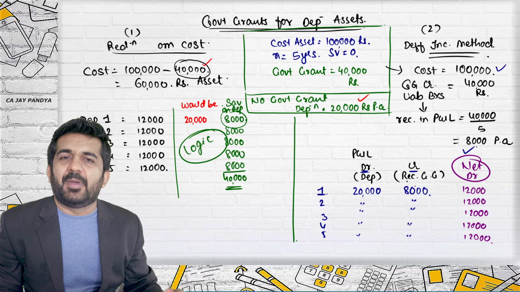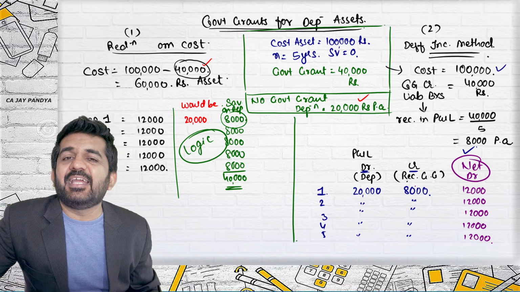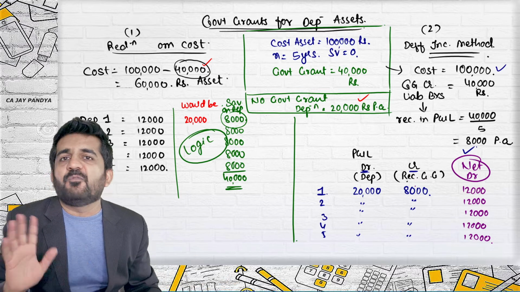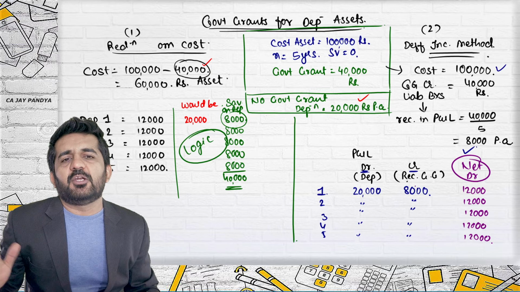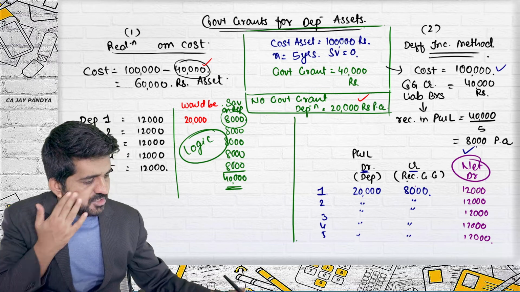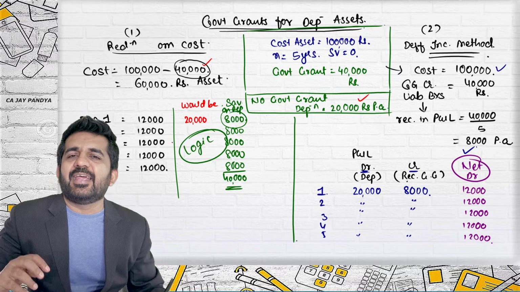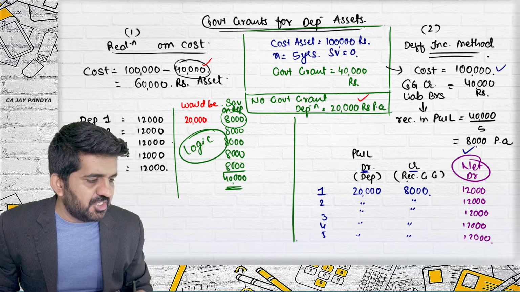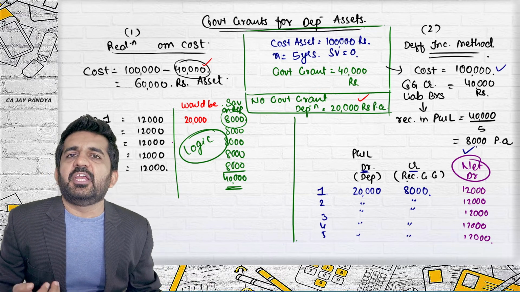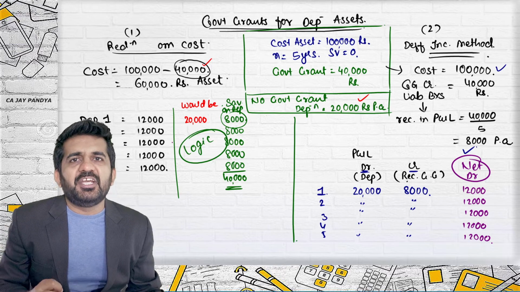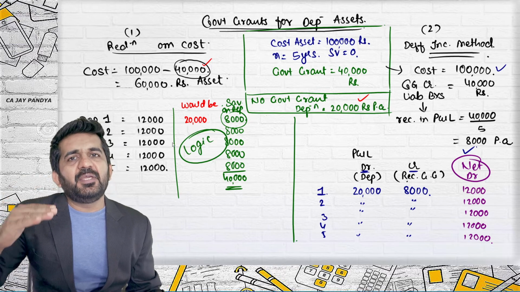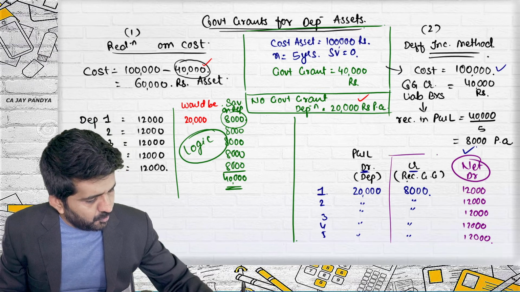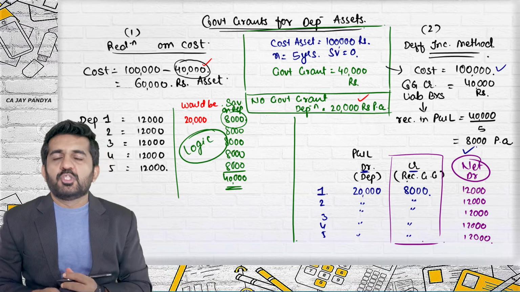And believe me, these two methods are mathematically the same. There is no difference. Using this method, your profit will not be affected. Your profit in profit and loss account is going to remain the same. Is it correct? So either you directly reduce it from cost, and it will be automatically routed through depreciation. In the deferred income method, you treat your 40,000 rupees as an income, show it on the liability side of the balance sheet, and over the period of life of the asset, you transfer or recognize the government grant into profit and loss account. So what is this method?